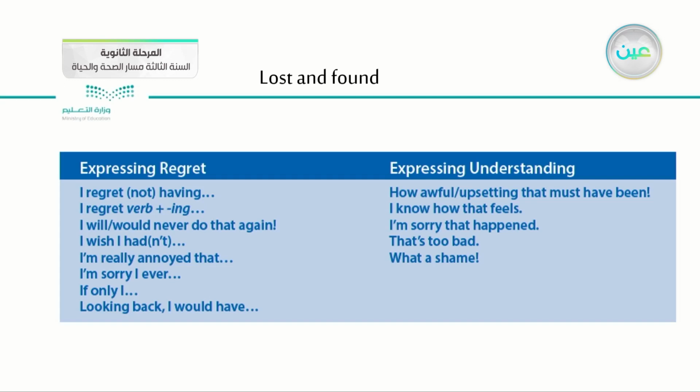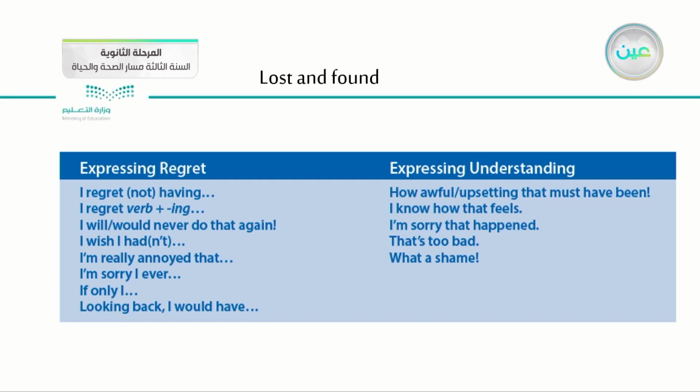If we put them in sentences: I regret, for example, not visiting my parents. Here you are expressing regret because you didn't visit your parents. I regret, for example, studying with my friends. I will or would never do that again.